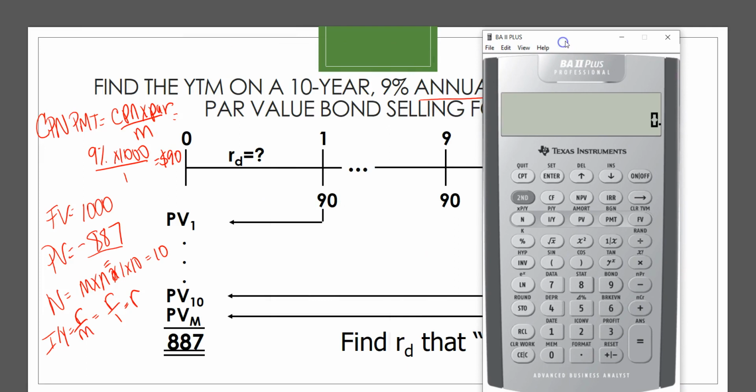So the first step is to clear our time value of money. We have a $90 interest coupon payment that we will receive every year and $1,000 upon maturity. We have 10 years until maturity, and this bond is trading for $887. So the present value. Let's compute the interest rate. So this is the yield to maturity. So the yield to maturity is 10.91%.